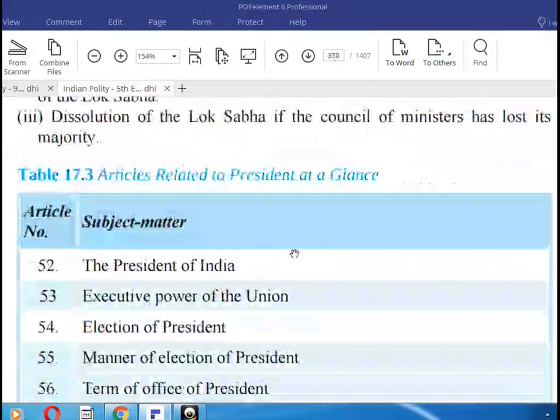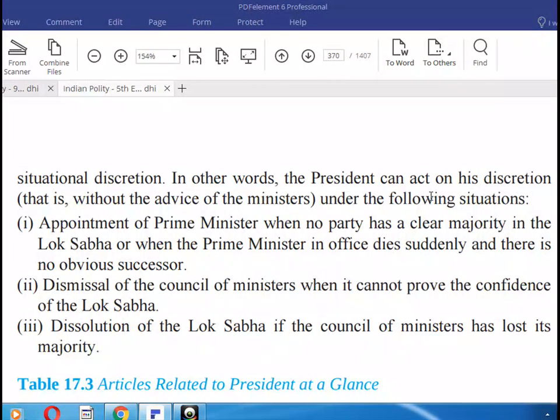Here you can see the President can act on his discretion, that is without the advice of the ministers, under the following situations: appointment of a Prime Minister when no party has a clear majority in the Lok Sabha, or when the Prime Minister in office dies suddenly and there is no obvious successor. Dismissal of the Council of Ministers when it cannot prove the confidence of the Lok Sabha. Dissolution of the Lok Sabha if the Council of Ministers has lost its majority.